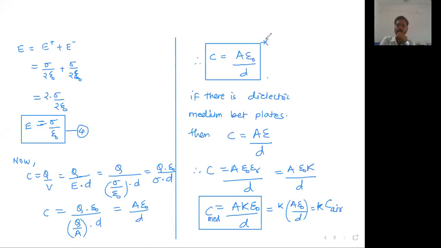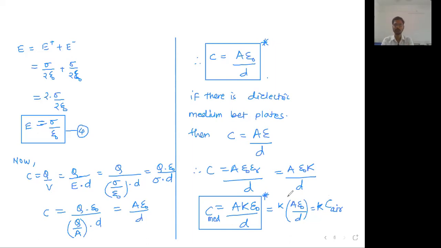This formula we are going to remember. It automatically gets remembered: A K epsilon 0 upon D. If there is a medium, instead of epsilon 0 you will write epsilon. So A epsilon upon D, or A K epsilon 0 upon D. Just remember this. You can do this rearrangement, K on the front side, then A epsilon 0 upon D, but A epsilon 0 upon D is the capacity when there is air between the plates.